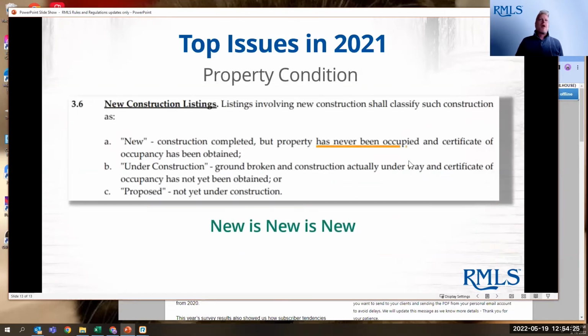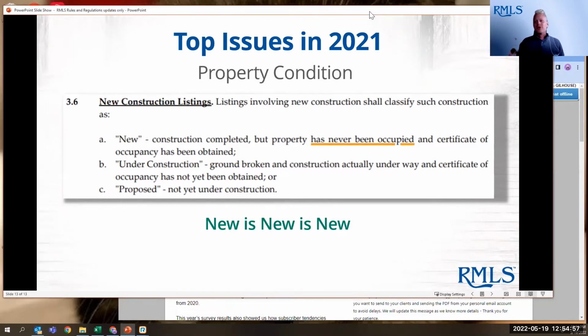And finally, property condition. New is new is new, and you see it underlined right there. It has never been occupied. It's not like new, it's not practically new, it's not good as new, it's not almost new. It is brand new. In fact, maybe it's gone through the process of being proposed under construction, and now you've got the certificate of occupancy, and it is now new. But we get that a lot. Even though it says new construction, it is very literal in that it means new construction, brand new, not lived in ever before at all.